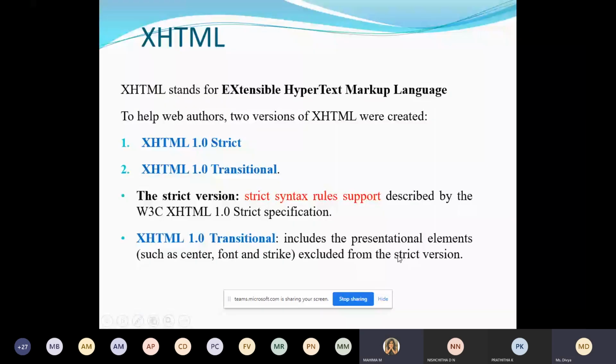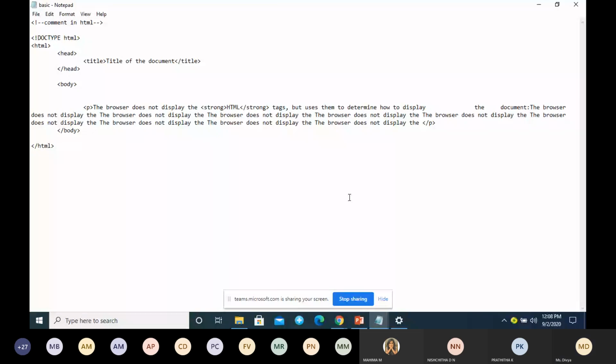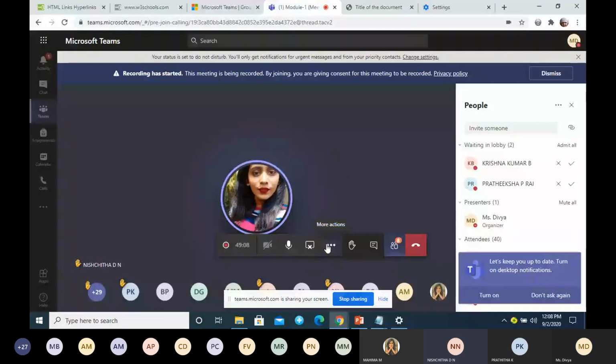Did you understand this HTML document? Any doubt in this? I have no idea when the connection was lost. Did you understand this HTML document? Do you want me to explain again? Yes, ma'am. Okay, fine.